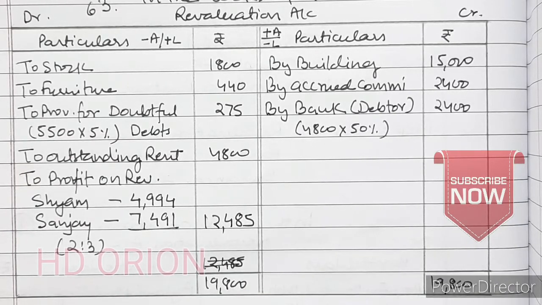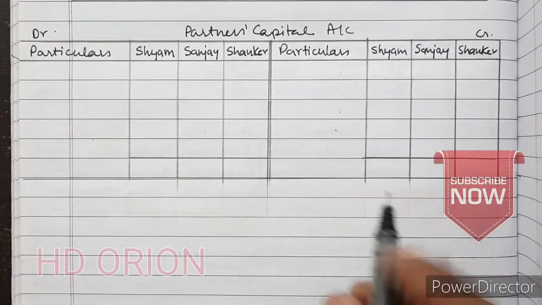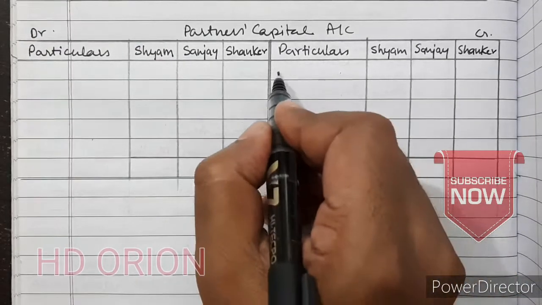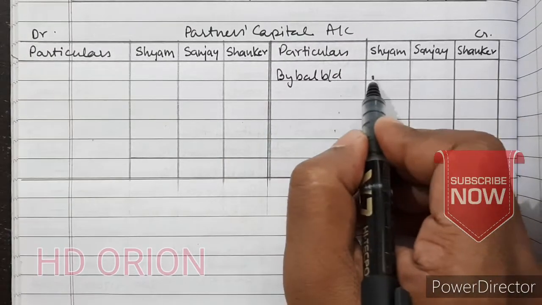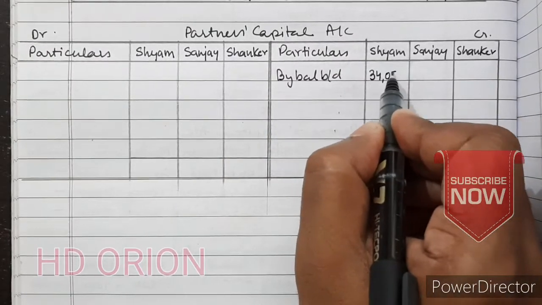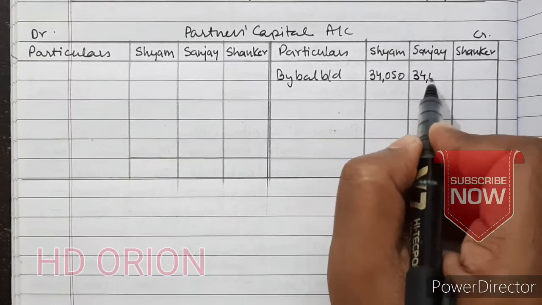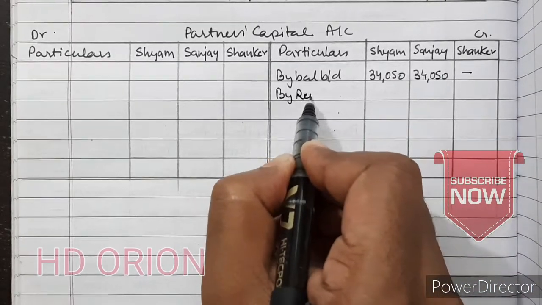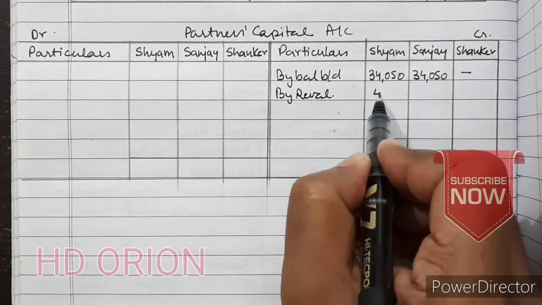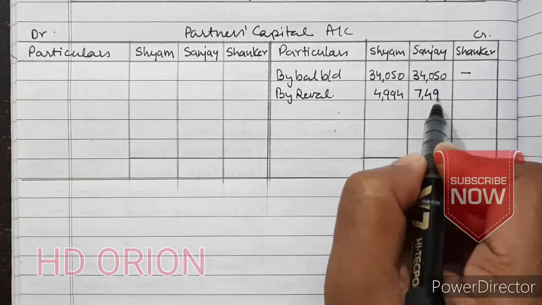Now we will prepare partners capital account. So first we will write by balance brought down 34,050 for first 2 partners. Now by revaluation account 4,994 and 7,491.